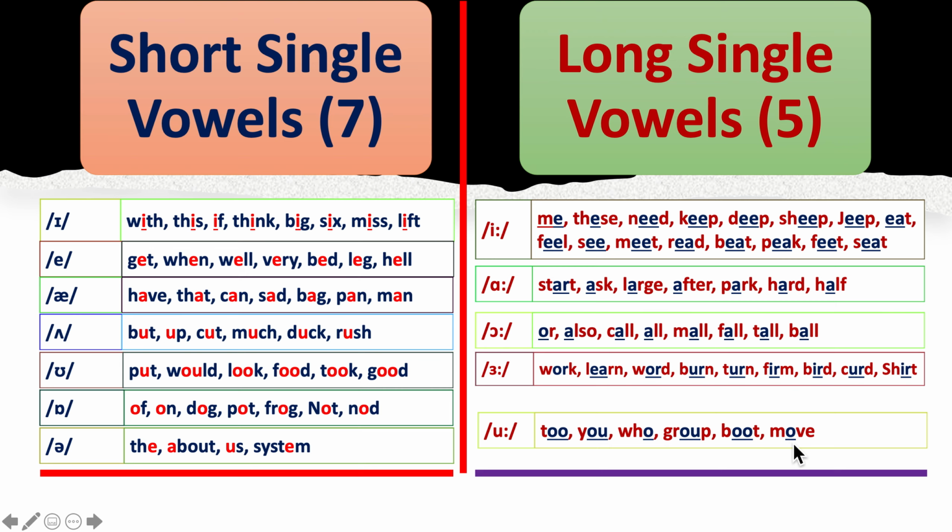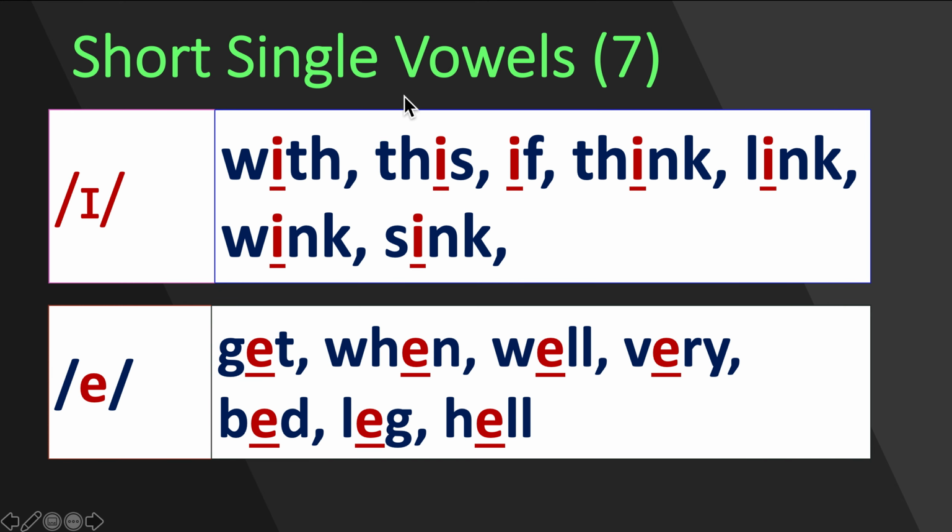We move on to the next. Short single vowels, the ones which we have just talked about, with some more examples. There are 7 of them. Number 1, e, as in these words: with, this, if, think, link, wink, sink. Then a, as in such words: get, when, well, very, bed, leg, hell.